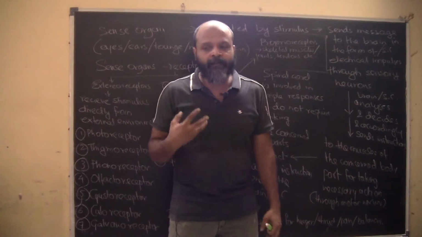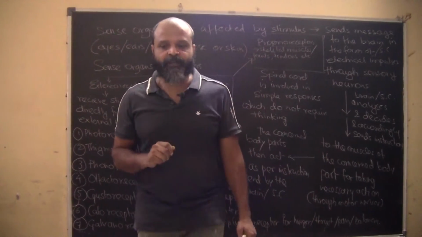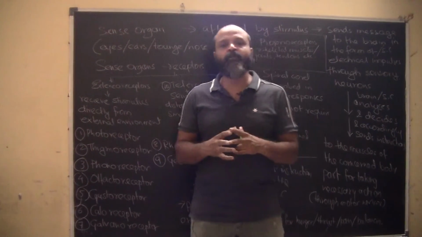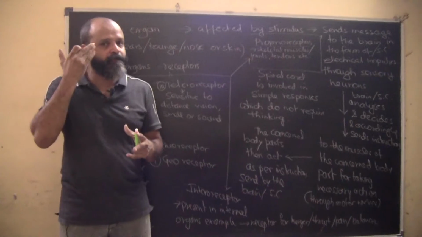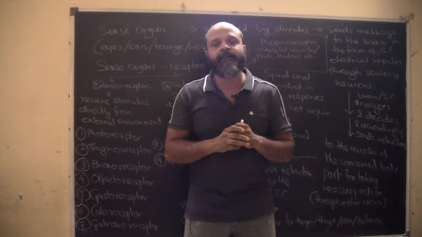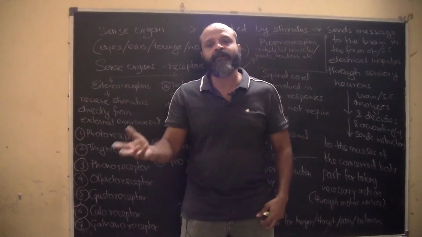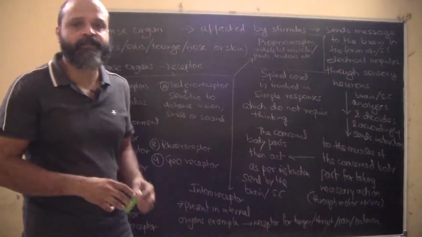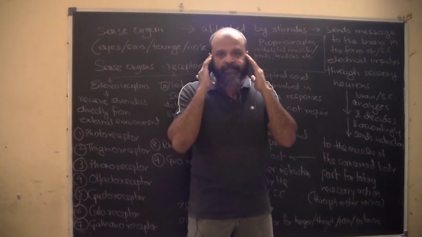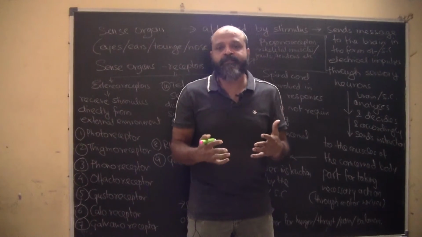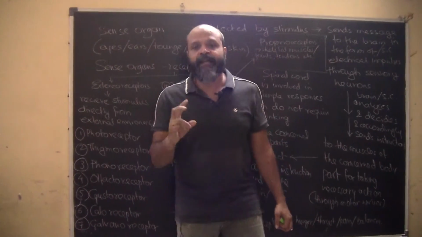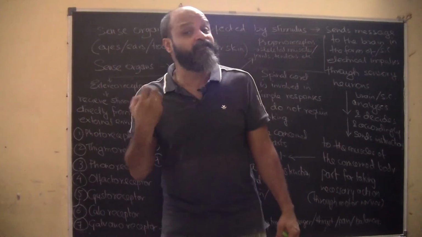In actions which require deep thinking, for example, you are attending a lecture or reading a book, these are perceived by your eyes. Your eye and ear are involved in that lecture, or maybe in listening to study material via YouTube or whatever. So your brain and your eyes are involved. This requires thinking, so spinal cord involvement will not be there. As and when you go through the lecture, or as you study your book, you are assimilating the information.